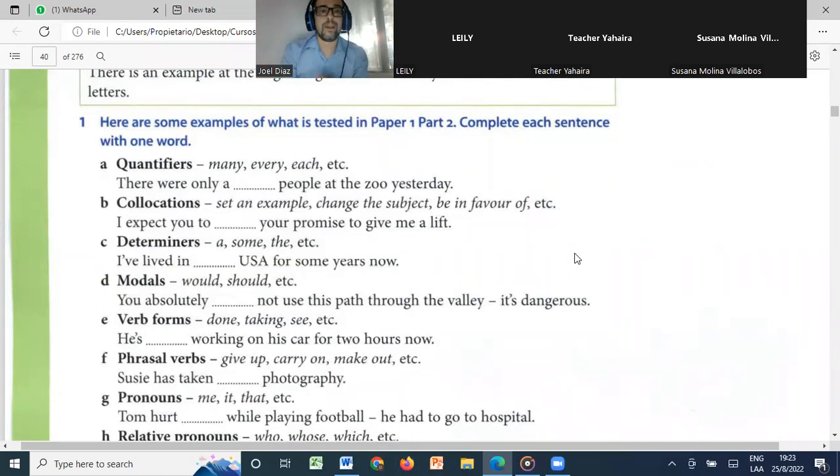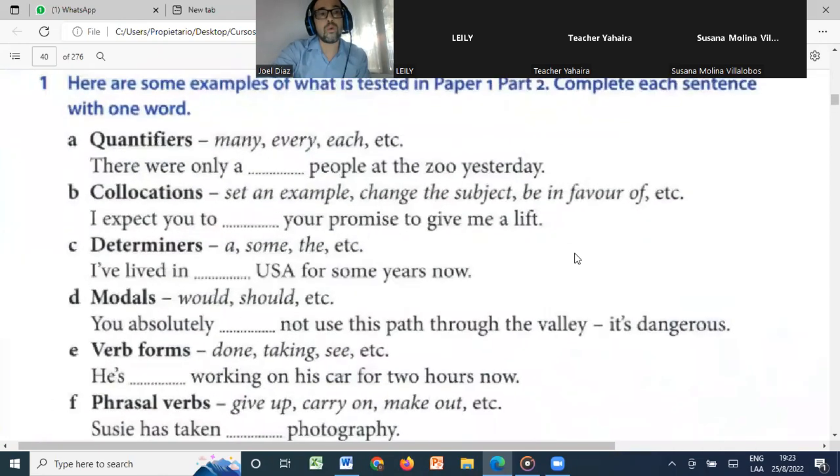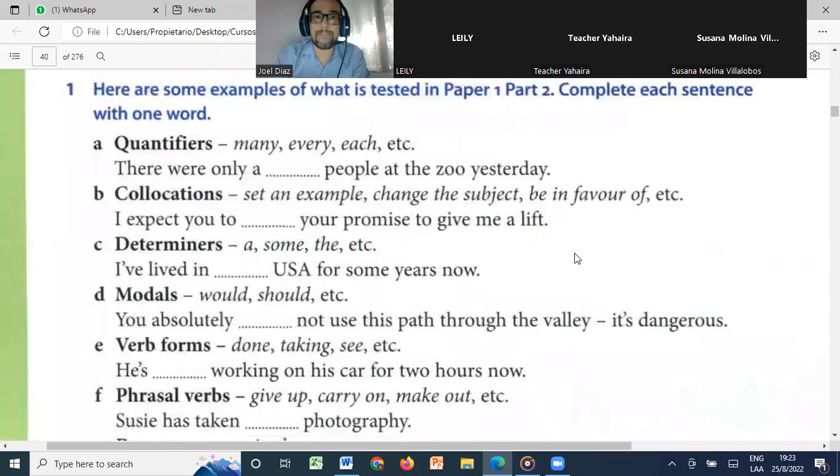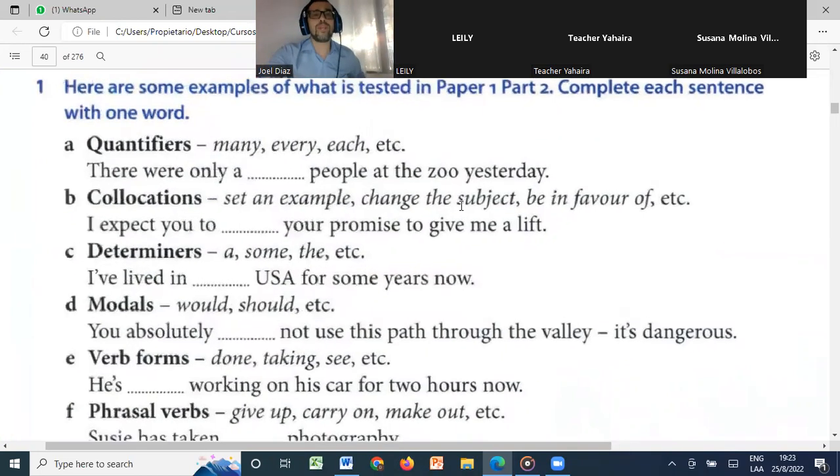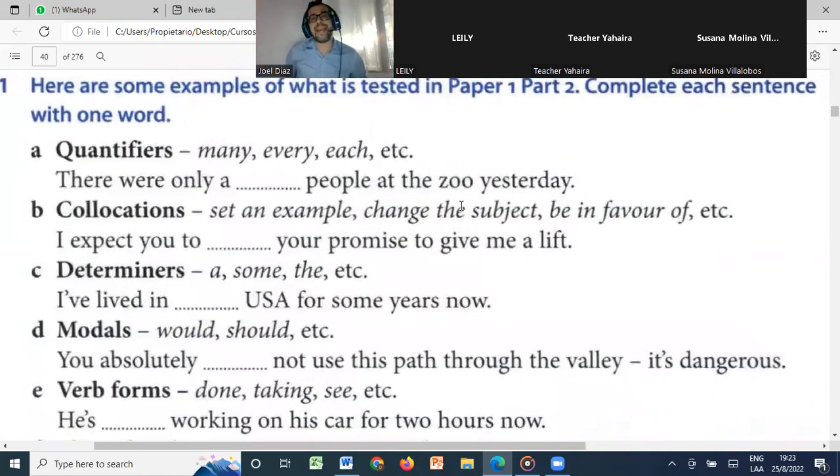Now it's part 2. For this part, we definitely need to study quantifiers, right? Many, every, each, etc. And I'll be asking you, maybe who would like to do the first one? It doesn't have to be these ones specifically, it can be some other quantifiers. So for example, here in sentence A, what will you put here? For example, there were only people at the zoo yesterday.